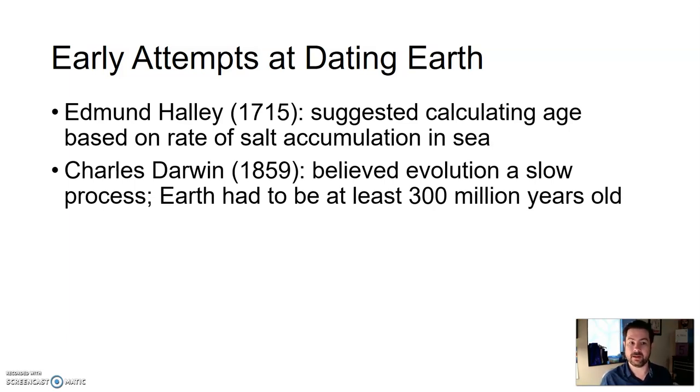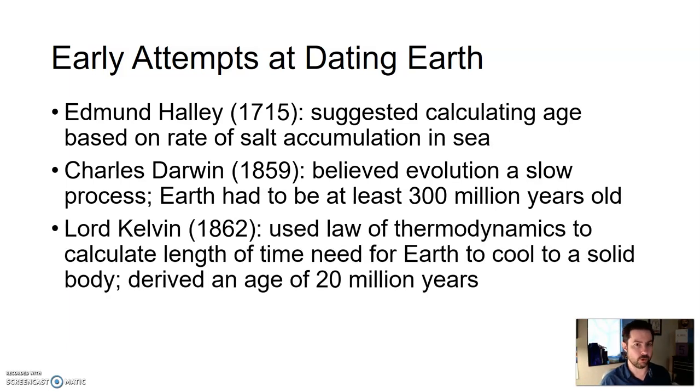Jump a little bit ahead. Charles Darwin, famous for the theory of evolution. Remember, theory is the highest level of knowing: testable, repeatable, never been proven false. He believed that evolution, a slow process, meant the Earth had to be at least 300 million years old. That's still way short of 4.5 plus billion, but it put an age on the Earth that went well beyond what most religious texts alluded to, Earth only being thousands of years old.